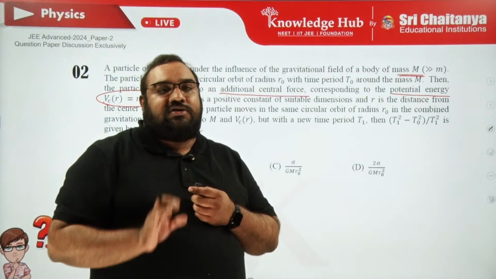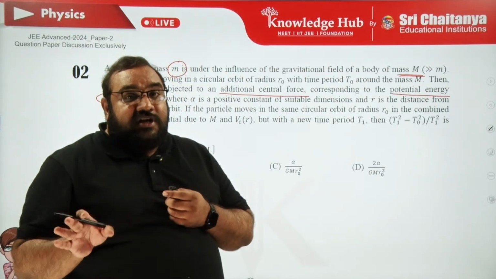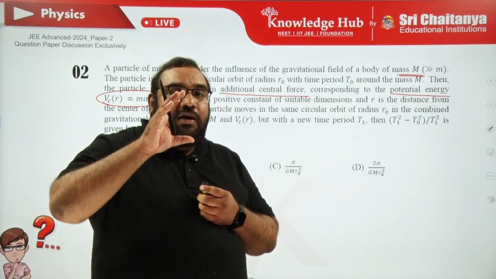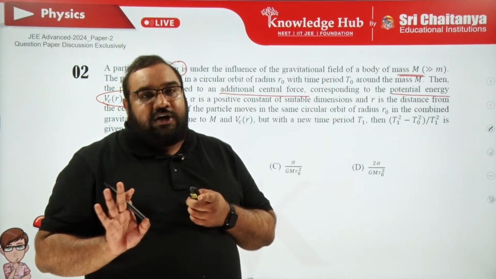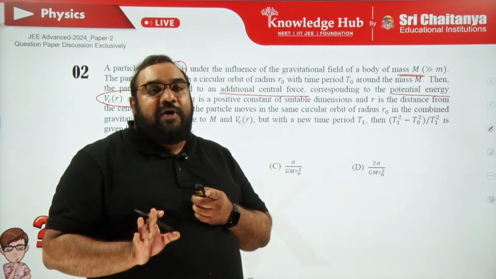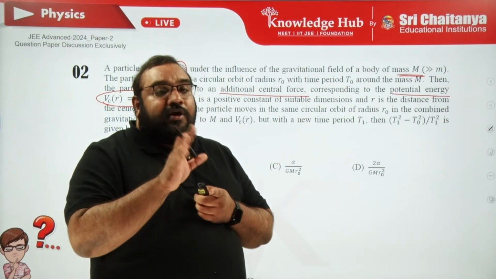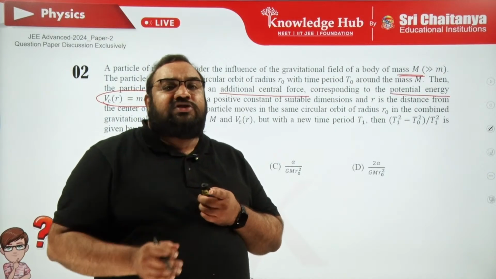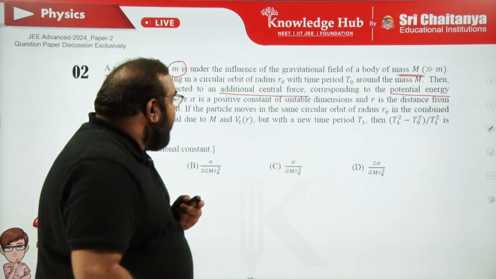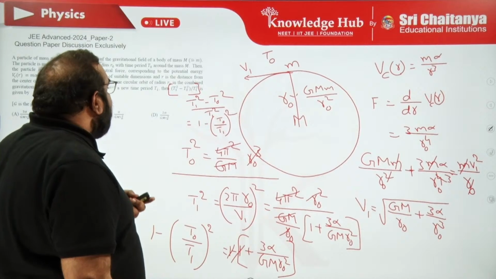He added this concept, but the mechanism is the same. What is that? The total net centripetal force should be balanced by centrifugal. From that, calculate the speed of the particle. After that, time period is 2 pi r by v. Okay, very good. I hope everyone understood this concept. Next one.